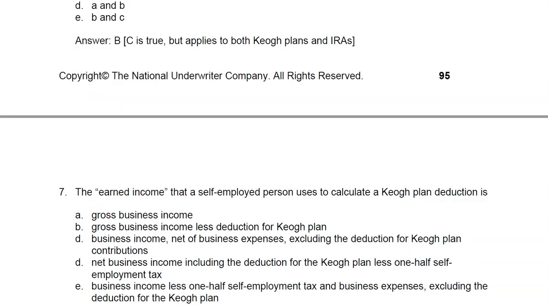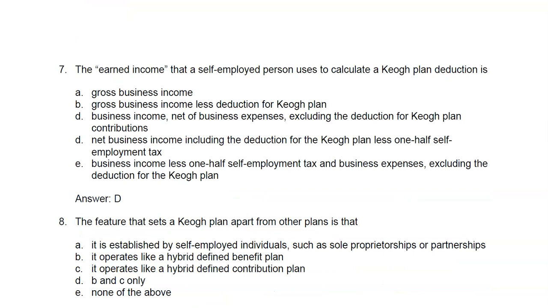Question 7. The earned income that a self-employed person uses to calculate a KEO plan deduction is, this is based on the formula to come up with earned income. The answer is D. Net business income, including the deduction for the KEO plan, less 1/2 self-employment tax. The answer is D. And the only way to know that answer is D is to understand the formula to calculate earned income.